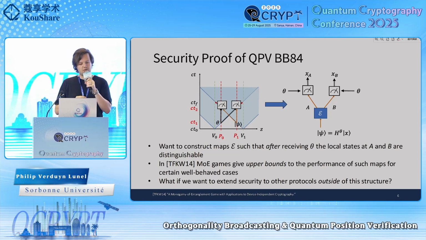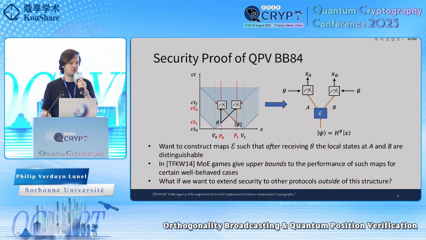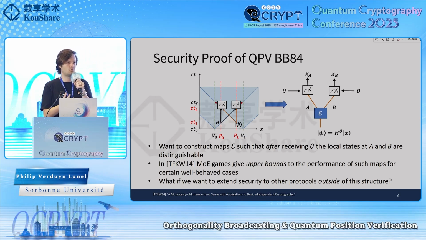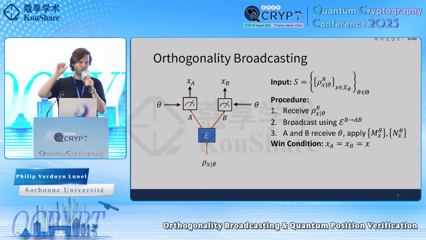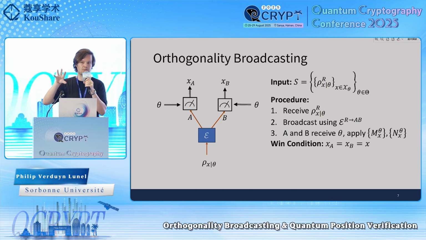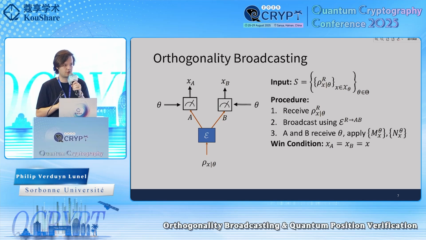So in this project, we are thinking a little bit, what if we want to extend security outside of this structure that works in the monogamy of entanglement setting? Or sometimes we have settings where the monogamy of entanglement bounds don't give us anything interesting. So in order to do so, we zoom in on this second part, on these operations that attacker P1 is allowed to apply. So we consider it as a separate task, and we call it orthogonality broadcasting.